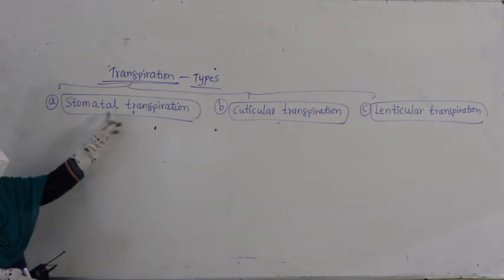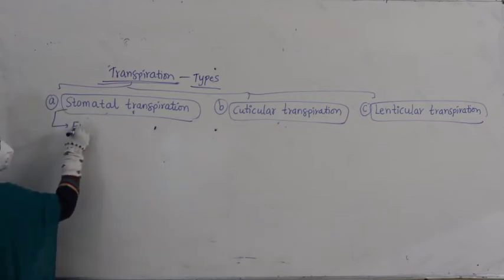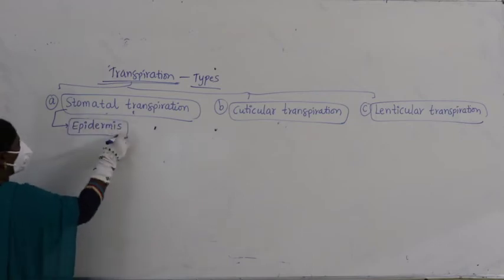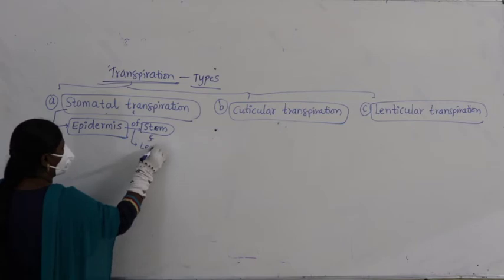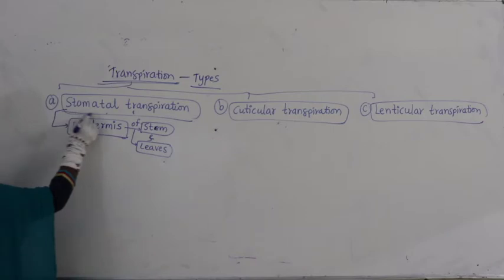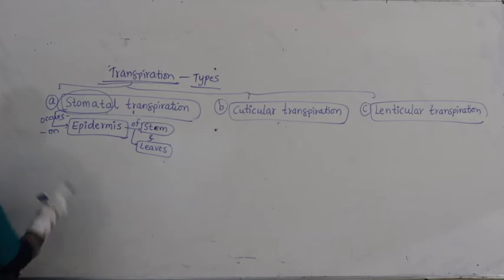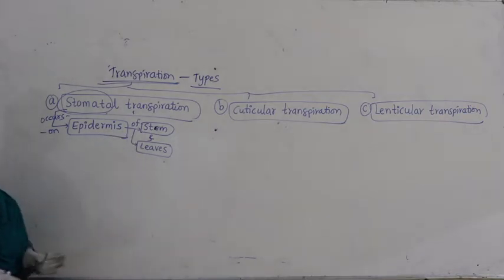You all know very well how transpiration occurs by stomata. Where is the stomata present? Stomata is present on the epidermis of stem and leaves. Where does the stomata occur? I repeat, stomata occurs on the epidermis of stem and epidermis of leaf.